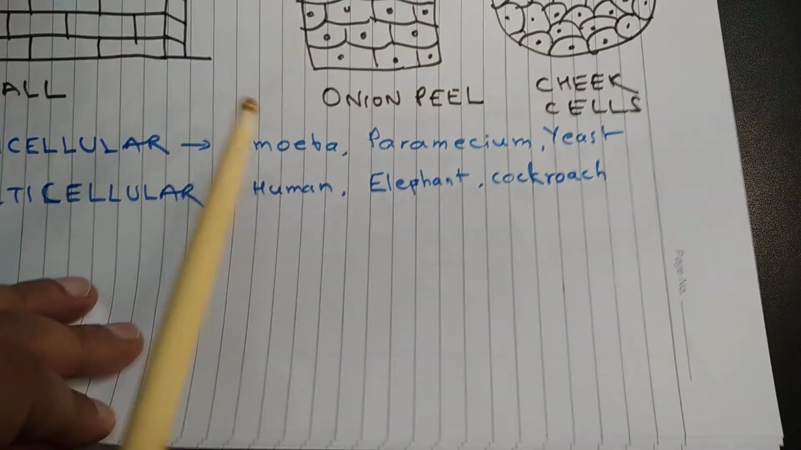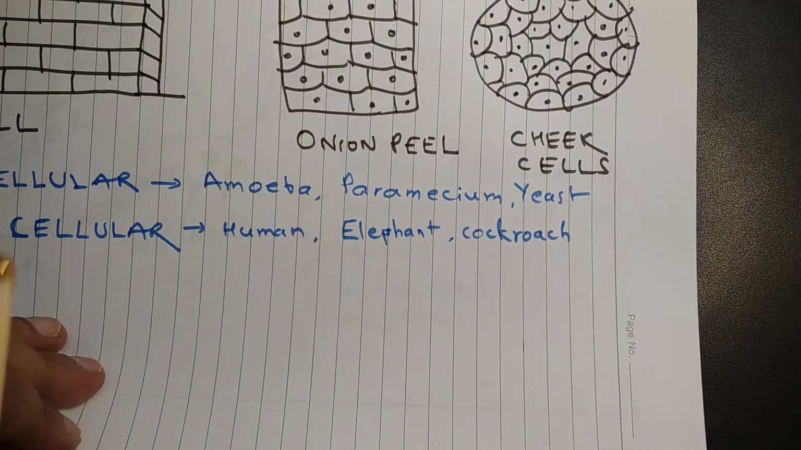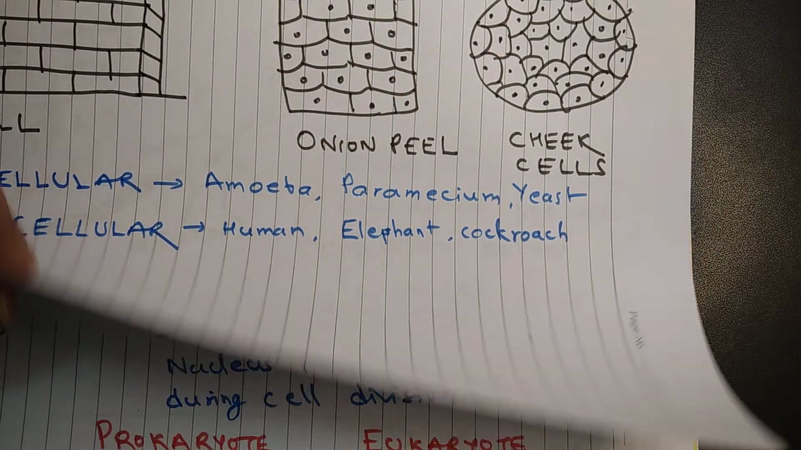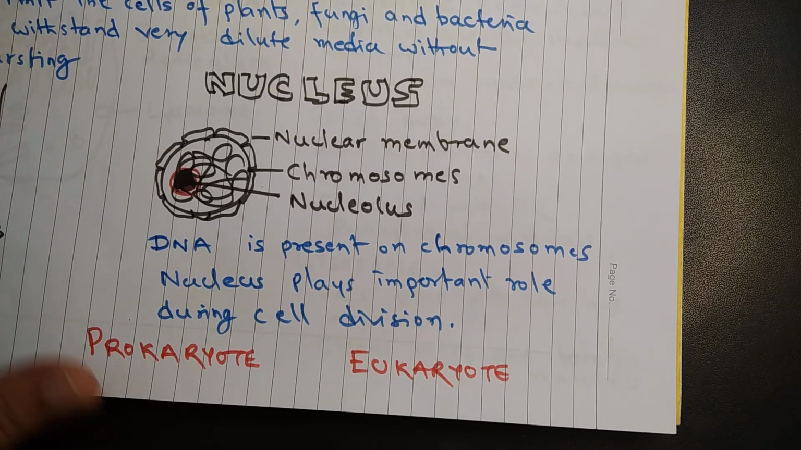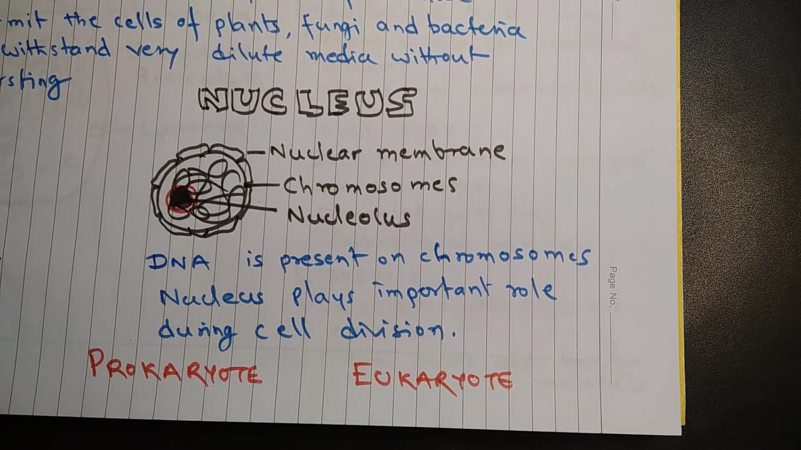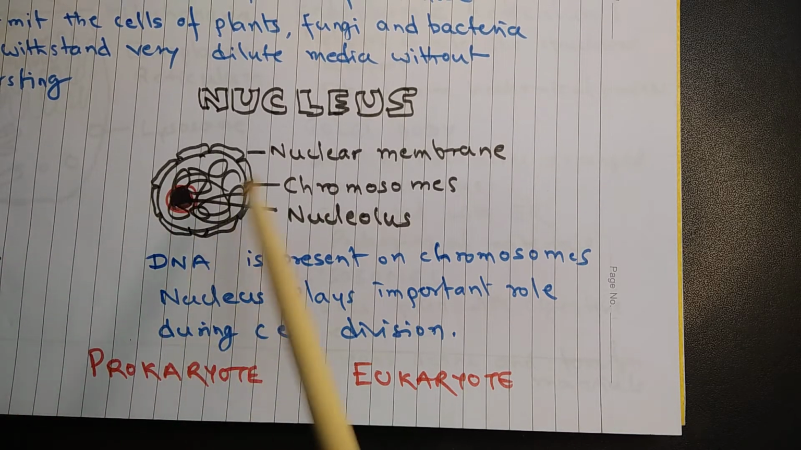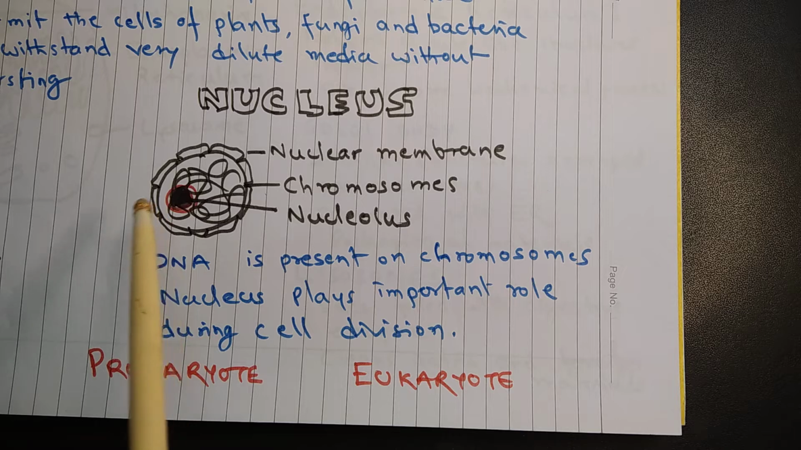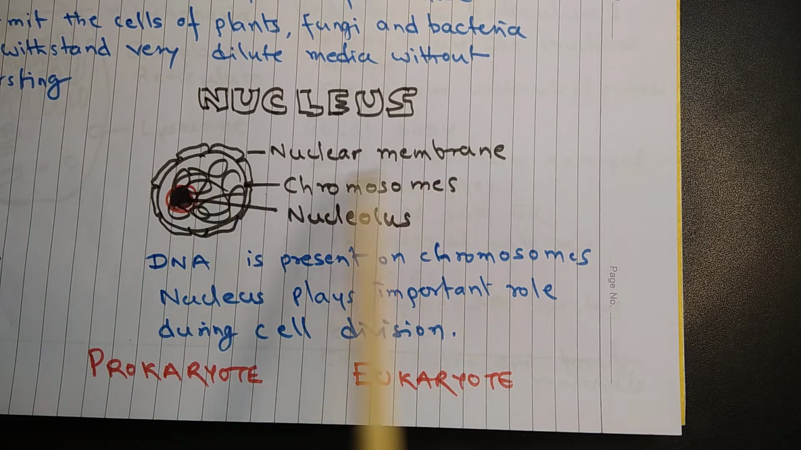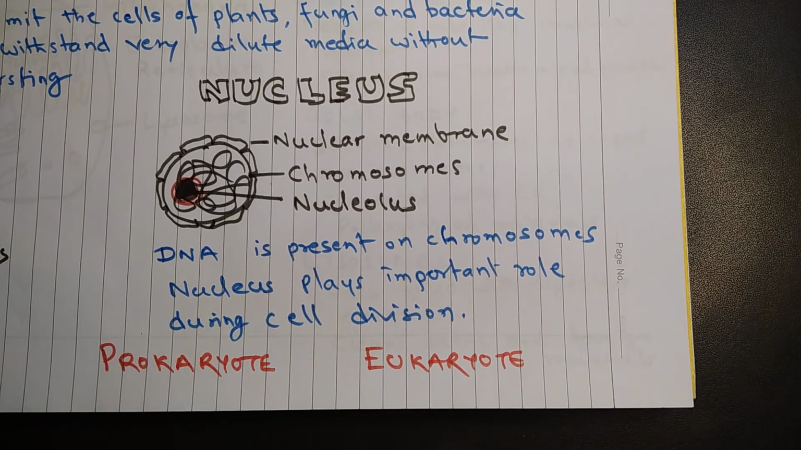Now nucleus. In the slide of onion cell peel or cheek cells, you will observe dot-like structures in each cell. So these dots, they are nucleus. You can see detailed structure in electron microscope. So nucleus is surrounded by a double membrane, that is called nuclear membrane. Then there is a nucleolus inside the nucleus, and there is a dense network of thread-like structures. These thread-like structures are called chromosomes. DNA is present on chromosomes, and DNA, they are genes.